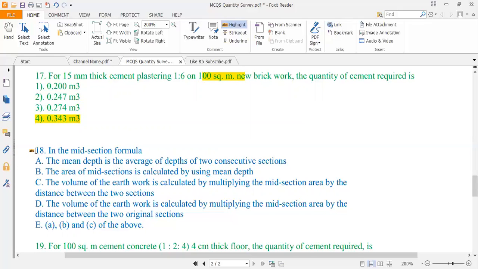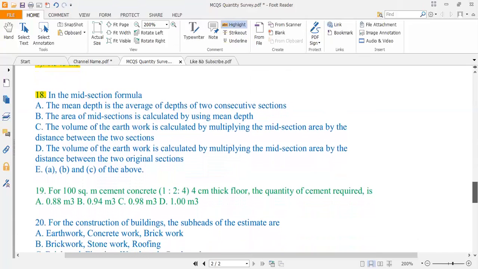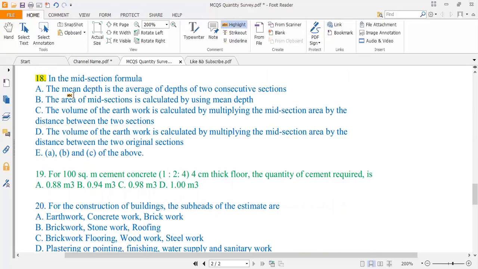Now, MCQ 18. In the midsection formula of quantity estimation, the mean depth is the average depth of two consecutive sections. Option B, the area of midsection is calculated by using mean depth formula.